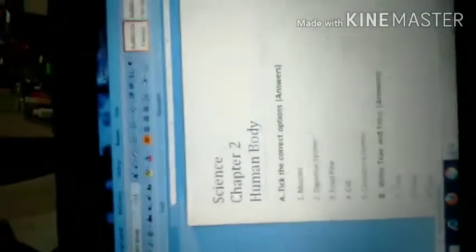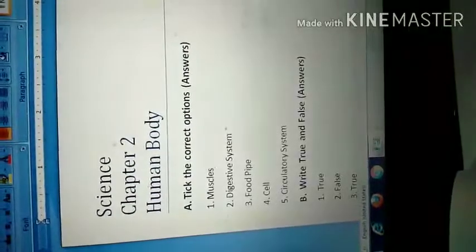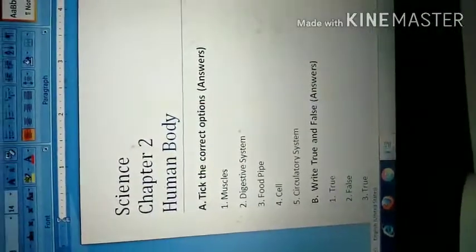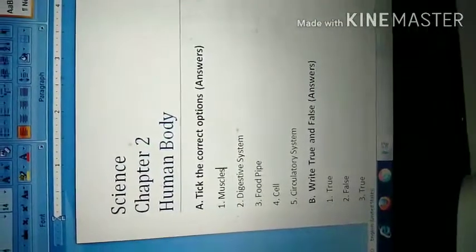So which are the other portions that come under respiratory system? Windpipe, lungs, all came, but only the food pipe. Okay. Question number 4, the smallest part of all living beings is cell.